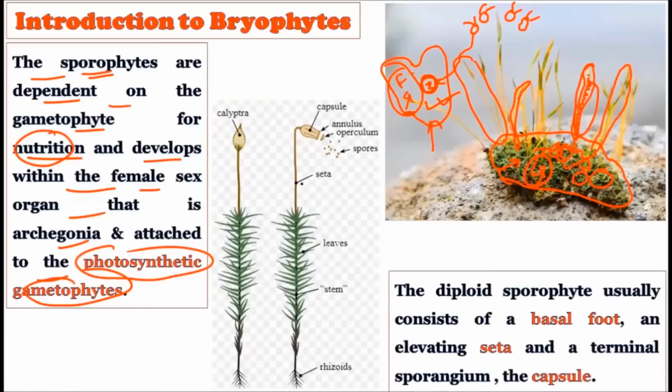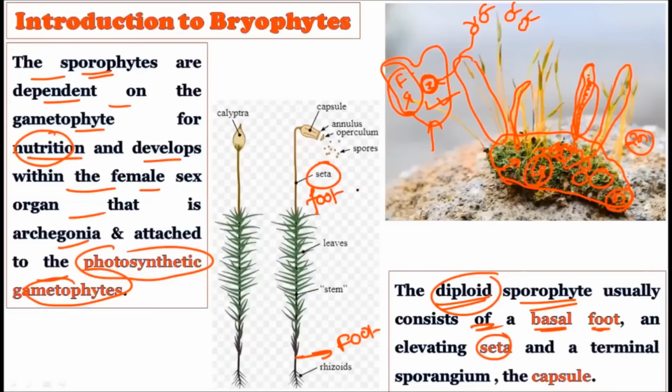Now consider the structure of this sporophyte. As we have rightly described, sporophytes are the diploid plant bodies. On the one hand we have the haploid gametophyte, but here we have the diploid sporophyte. This diploid sporophyte usually consists of the basal foot, this area called the foot, then the elevating area called the seta, and finally here we have the capsule.